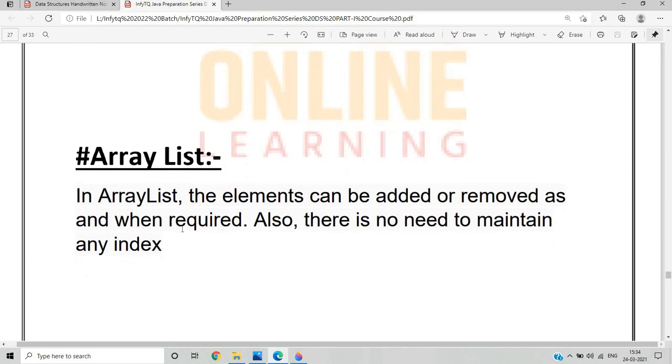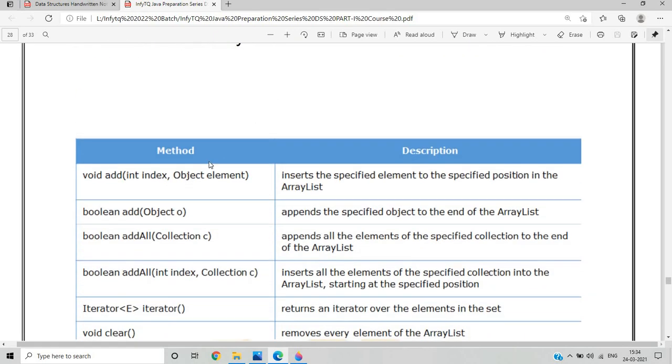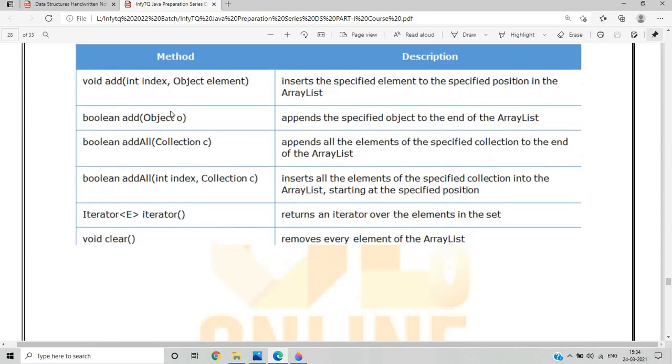Moving on to the next topic, ArrayList. In an ArrayList, elements can be added or removed as and when required. Also, there is no need to maintain any stack. So what is the actual advantage of ArrayList? Elements can be added or removed as required, and there is no need to maintain any index. There are a few methods of ArrayList, as I already discussed, and these are important to know from the exam point of view, like void add, boolean add. Read the descriptions given here.